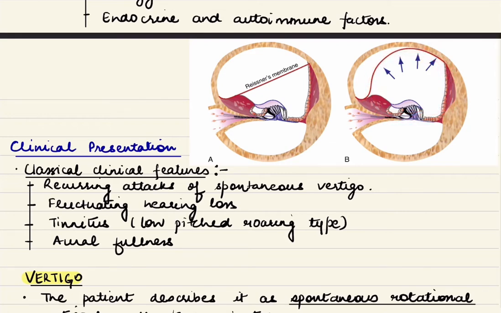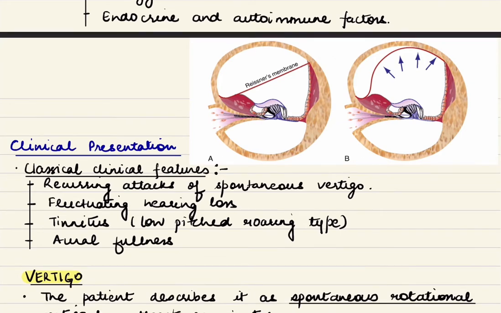membrane. And traditionally it is believed that there is periodic rupture of this Reissner's membrane which causes mixing of perilymph and endolymph, and this leads to attack of vertigo or the episodes of vertigo. However, this has been challenged in recent literature and this may not be actually true.